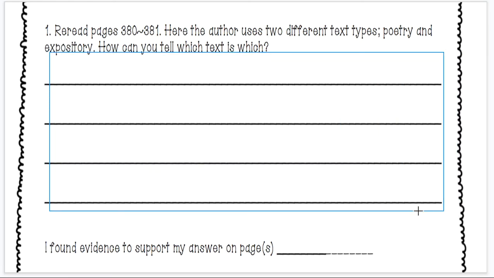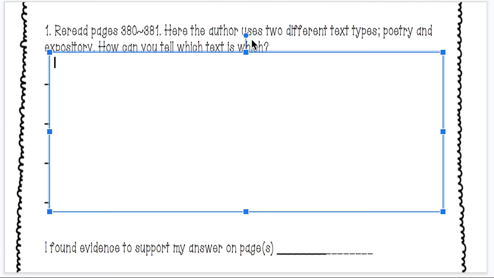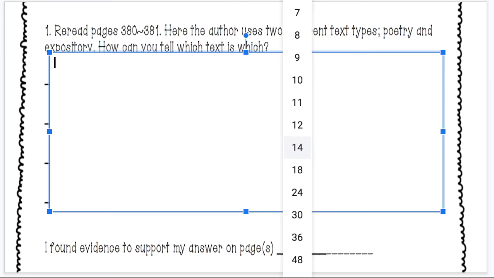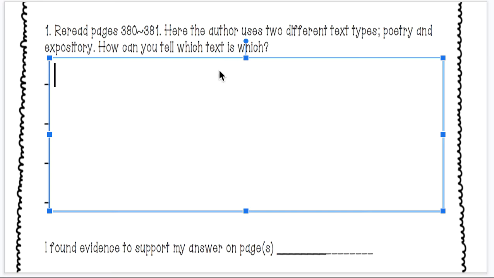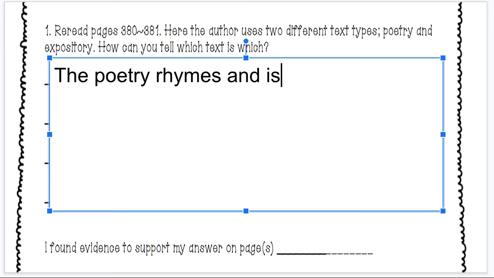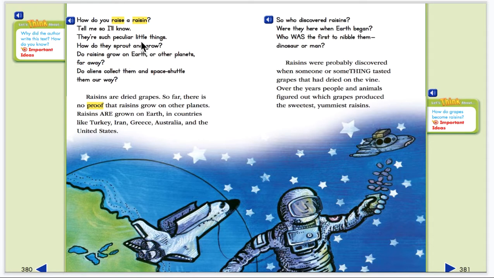Okay, so you do not have to turn your boxes a color, but I do when I model for you, that way you can see better. Okay, so let's see. The poetry rhymes and is in bold print. For example, because they want text as evidence, let's go back up here. Let's find our rhyming words.